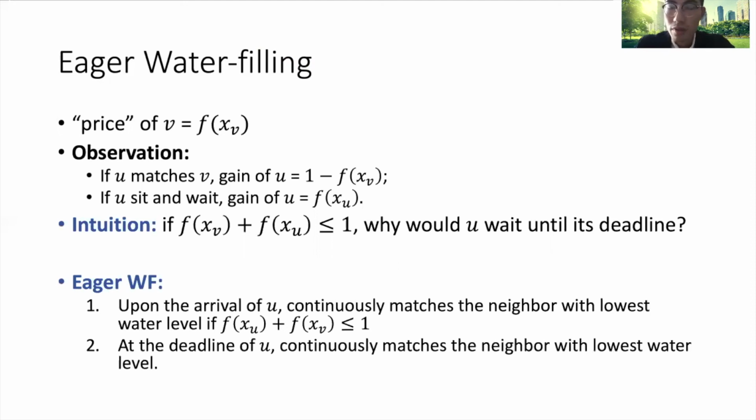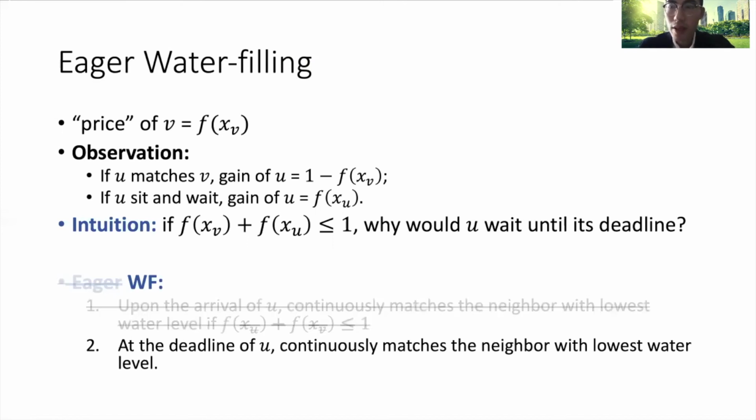And this gives the algorithm eager water filling. The eager corresponds to the first part. The first step, upon the arrival of a vertex u, we continuously match the neighbor with lowest water level if f(xu) plus f(xv) is at most 1. And then in the second step, at the deadline of each vertex, if it's not fully matched, we continuously match it to the neighbor with lowest water level. I would like to remark that water filling only uses the second step.